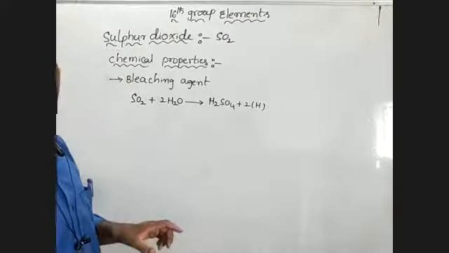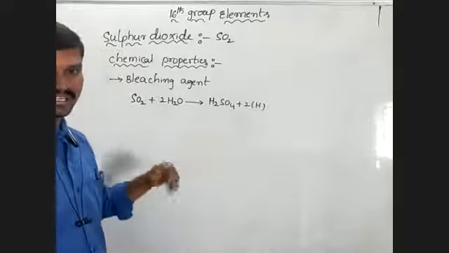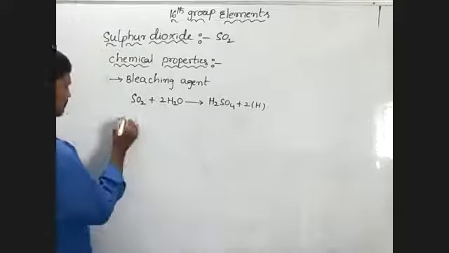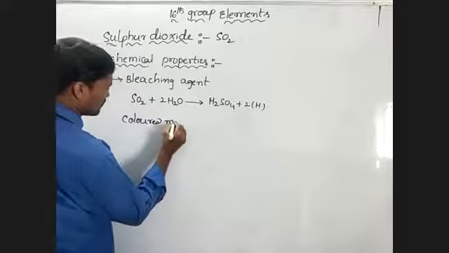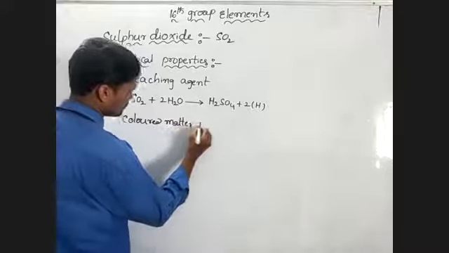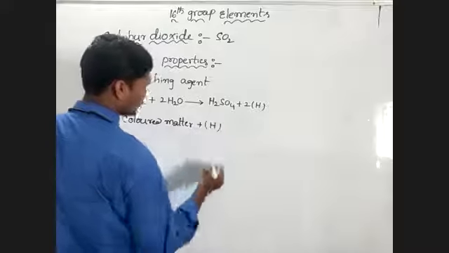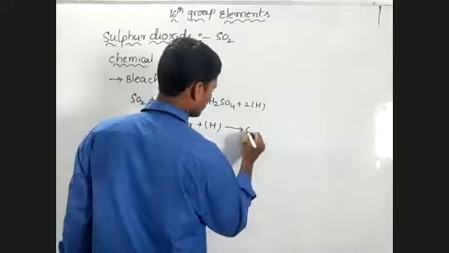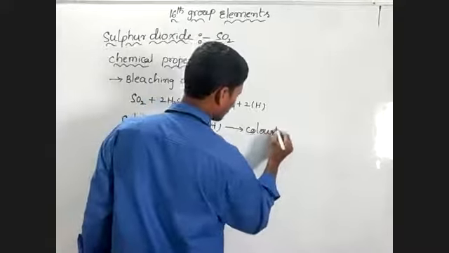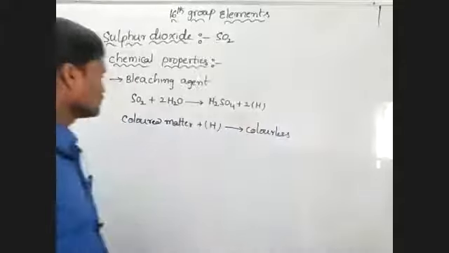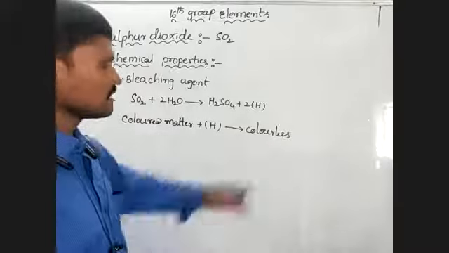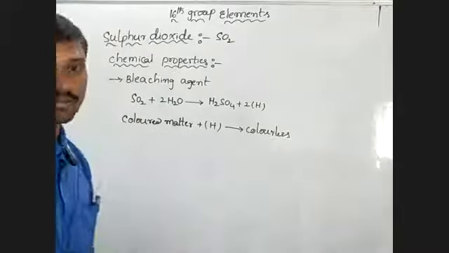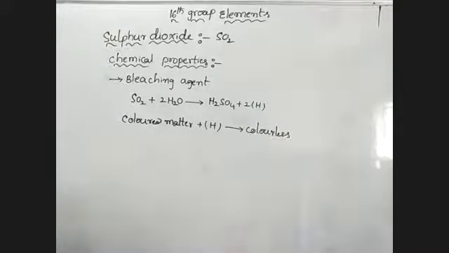Reduction process ద్వారా ఈ colored matter ని colorless గా కన్వర్ట్ చేస్తుంది. Means colored matter plus nascent hydrogen, it is converting into colorless matter. So colored substances ni ఈ nascent hydrogen అనేది colorless గా కన్వర్ట్ చేస్తుంది by the reduction ద్వారా అట్లా చేంజ్ చేస్తుంది.